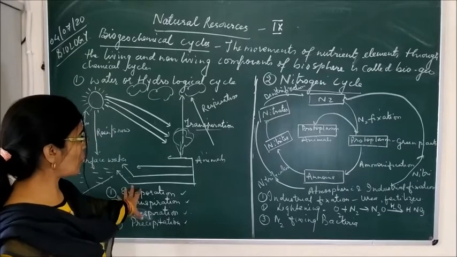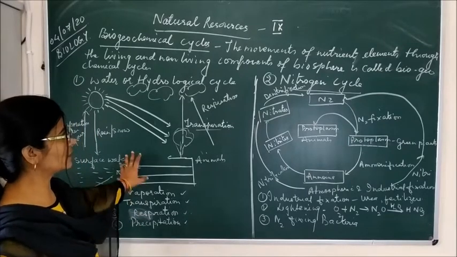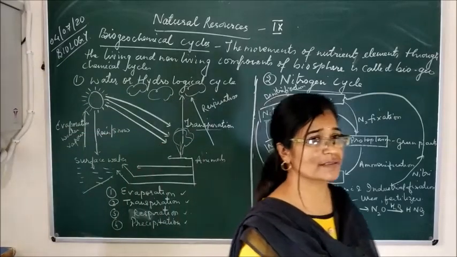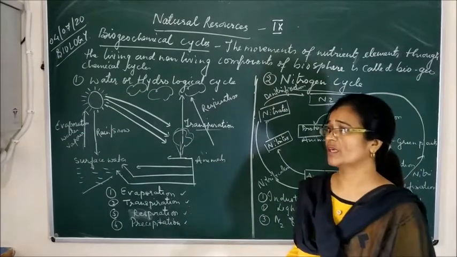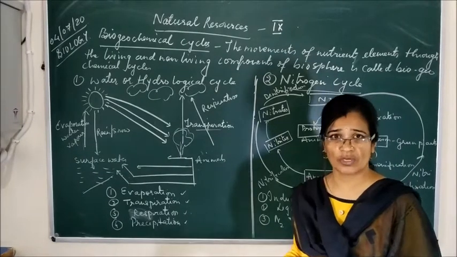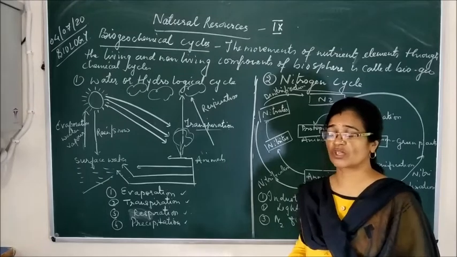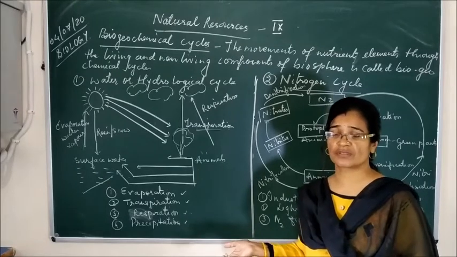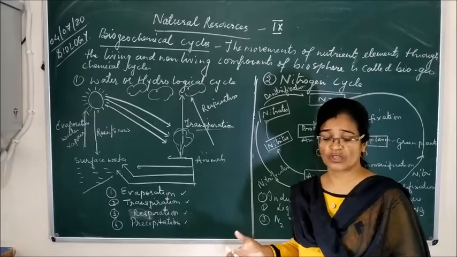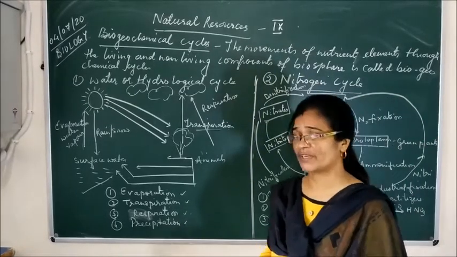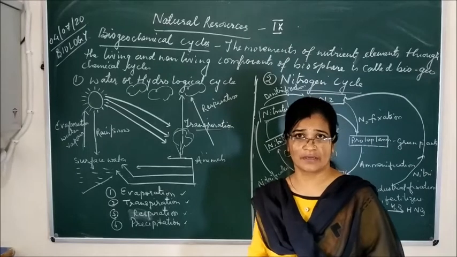So these four processes are involved in the hydrological cycle. In this way the rain is formed, and when the rain falls on the earth, it again goes to different water bodies like lakes and oceans. Most of the water goes into the oceans, some goes into lakes, rivers, and wells, and most of the water also goes underground through seepage, and forms the water table inside the earth.